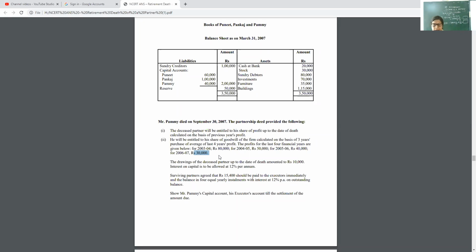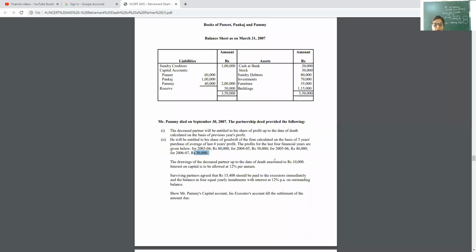P&L suspense and IUC. These two things are different from retirement. All other things are the same. So here, 15,400 is paid to the executor and the balance will be treated as a loan. See my dear children, settlement of loan is not in your course.